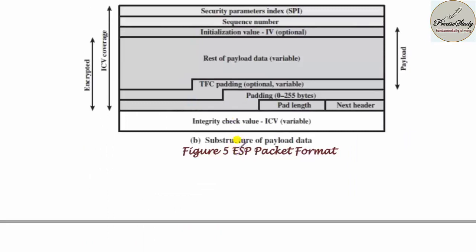One more format is the substructure of the payload data. In that, the first one will be SPI, nothing but top level. Below that you will be having a sequence number. Below it you will be having initialization value, that is optional. And below that you will be having the rest of the payload, variable. Next to it you will be having TFC padding, that is optional or variable, and you will be having padding. Padding you will be doing by varying from 0 to 255 bytes.